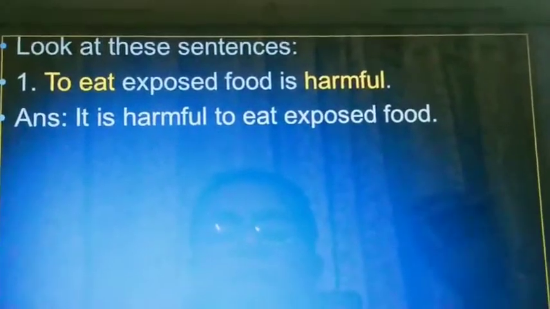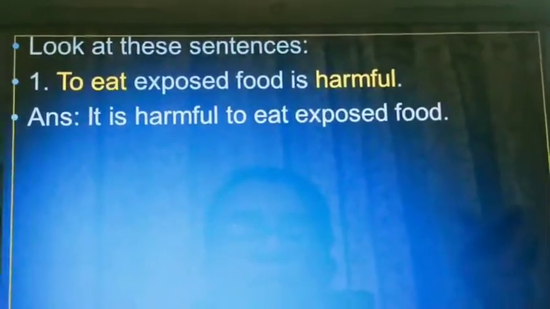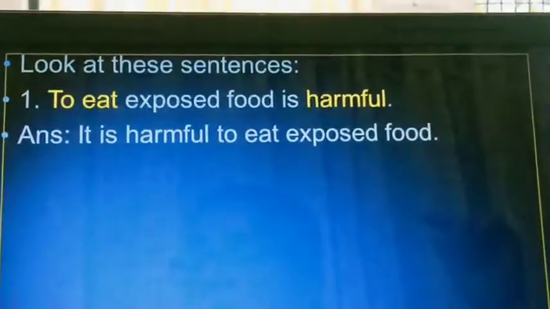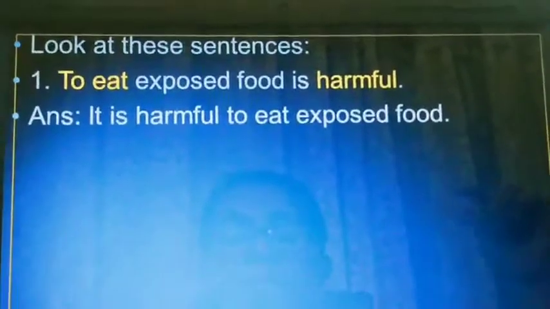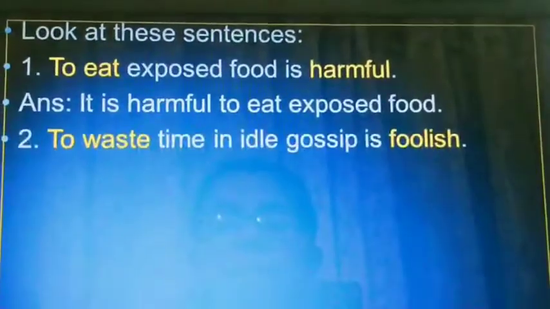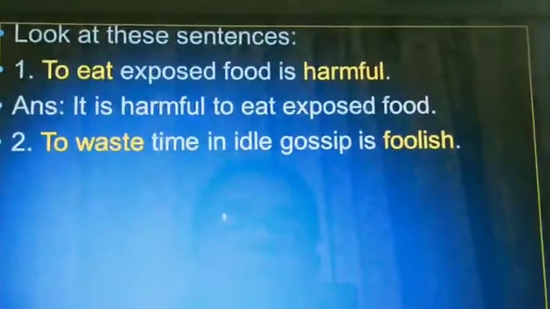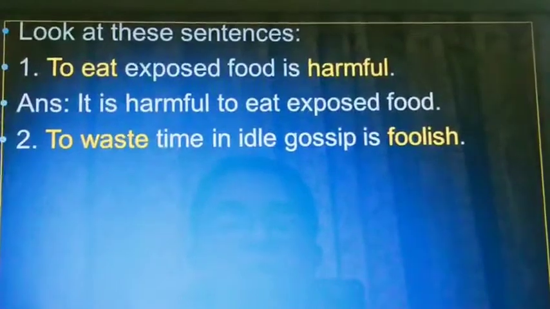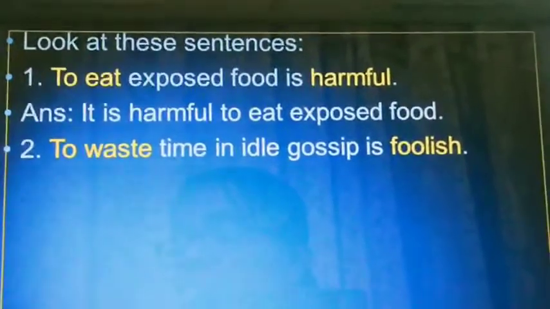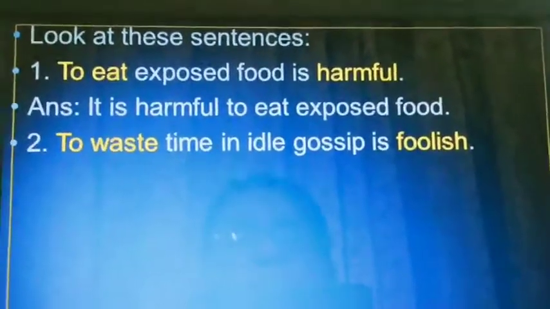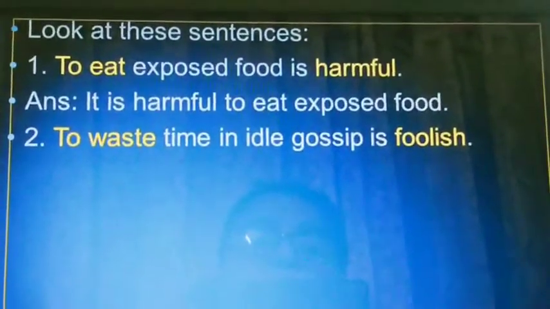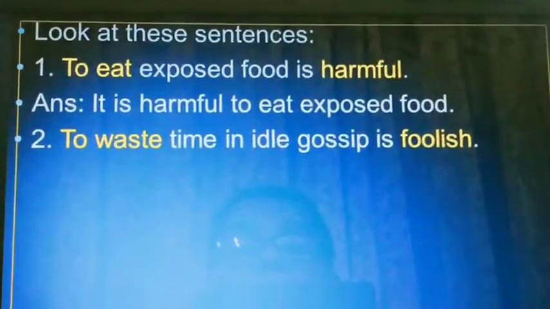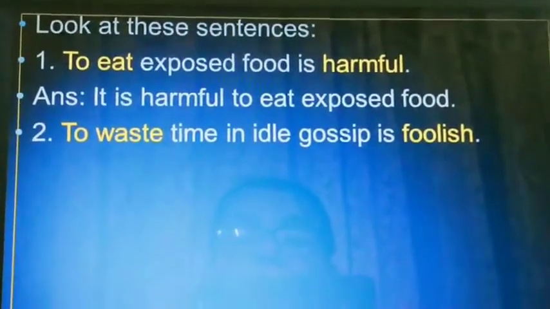So here the answer is, it is harmful to eat exposed food. Got it? If we write this way, it will be more correct. Now the second one is, to waste time in idle gossip is foolish. So here to waste is the infinitive, and here is foolish. How will you change it? Before that you will add it. It is foolish to waste time in idle gossip.